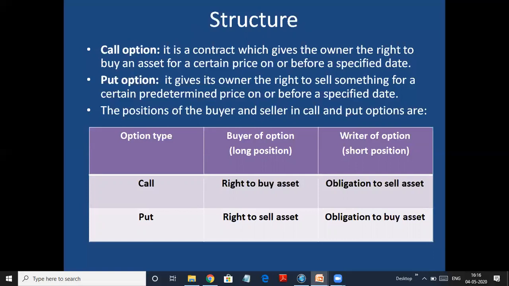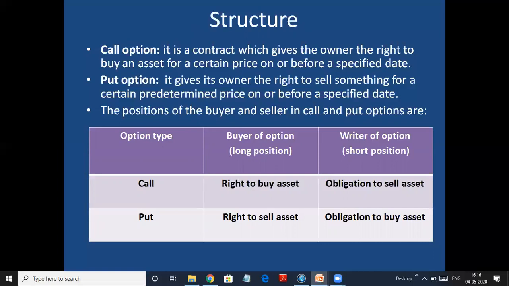Same way in the put option, buyer of the option, that is the person who buys the put option, has the right to sell. So suppose I have taken the right, you are the buyer and I am the seller, but I am the seller of gold, but I have bought option, right? I am the option holder, that means I've bought put option. So see how these two are different. I am buying a put option and in that I am selling gold. So underlying asset I am selling, but the option I have bought. So I am the option holder to decide. So decision making power I have bought, and I have taken that power to sell gold.